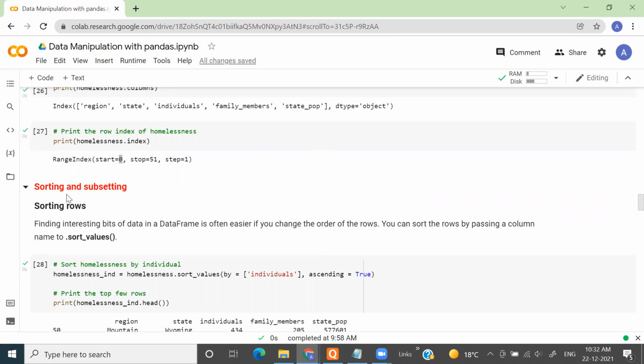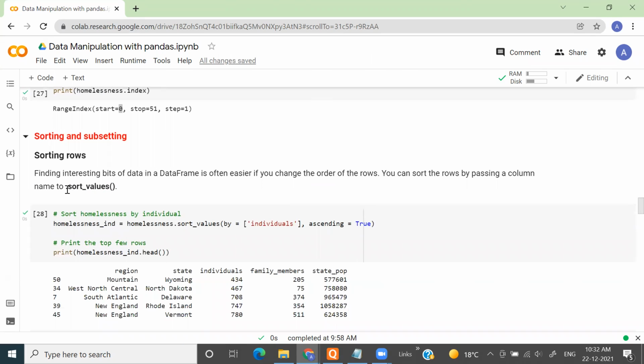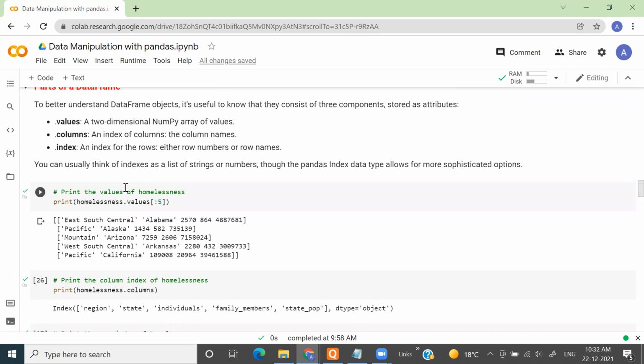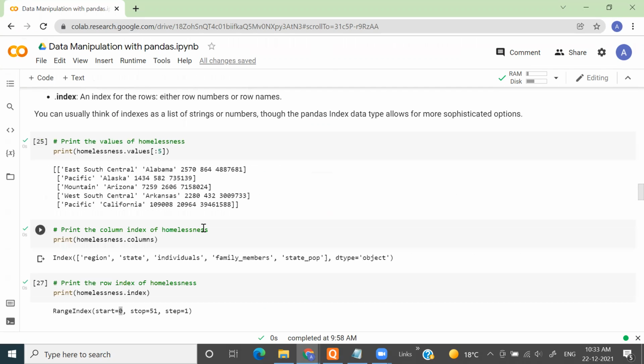Now the next thing is, how do we sort and subset this data frame? To sort your data by any particular column, there is a method called .sort_values. Let's say you have this data frame, but you want to sort it by this particular column, individual. You can do that very easily in Python.